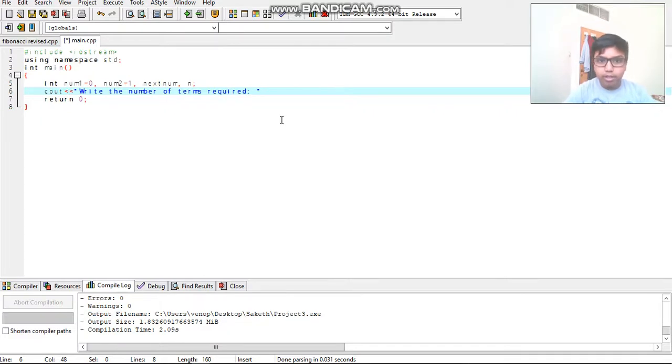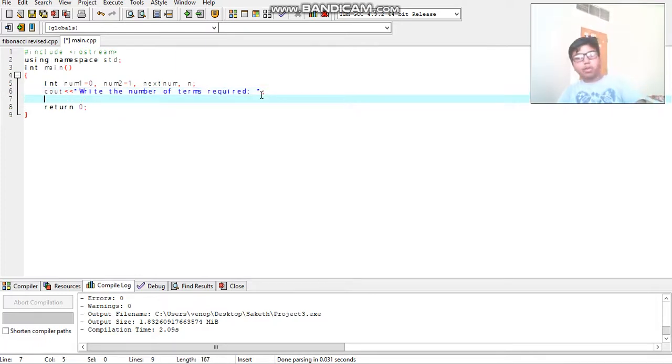But note that this should be written in quotation marks over here, so that it prints exactly this same thing, or else it will not recognize the value. And the statements end with a semicolon, as you always have to do.